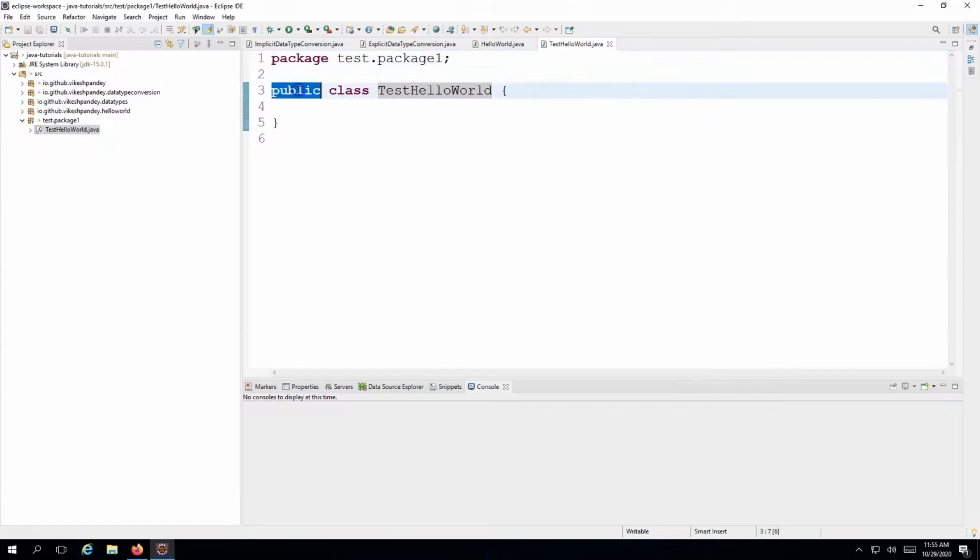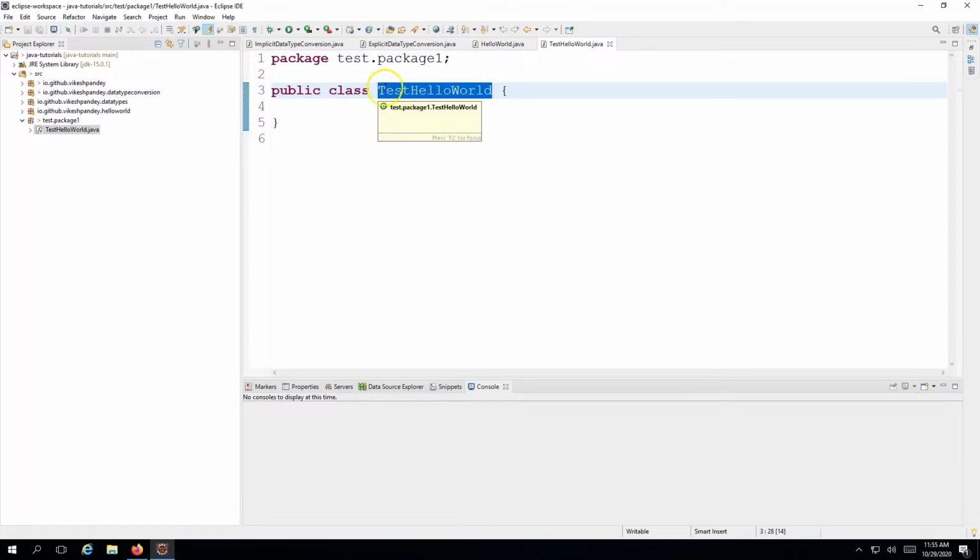Second thing is the access modifier of the class. Like I said, if you want this class to be accessible to every other file in this project, then you can mark this class as public. The next thing is the class keyword. You need to write this particular keyword as is, otherwise your class will not be detected. Then you write TestHelloWorld or whatever name you want.